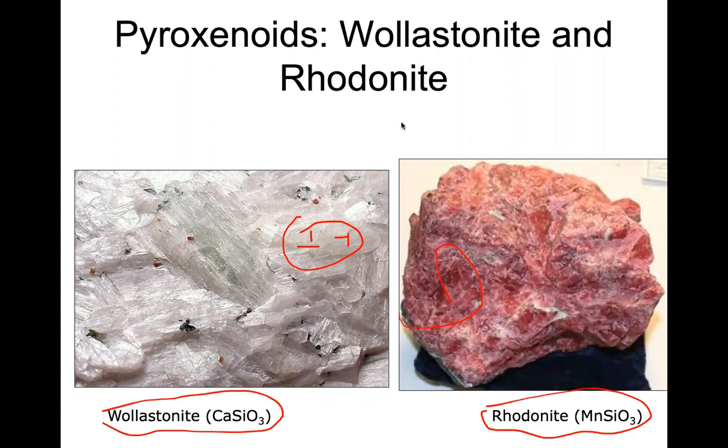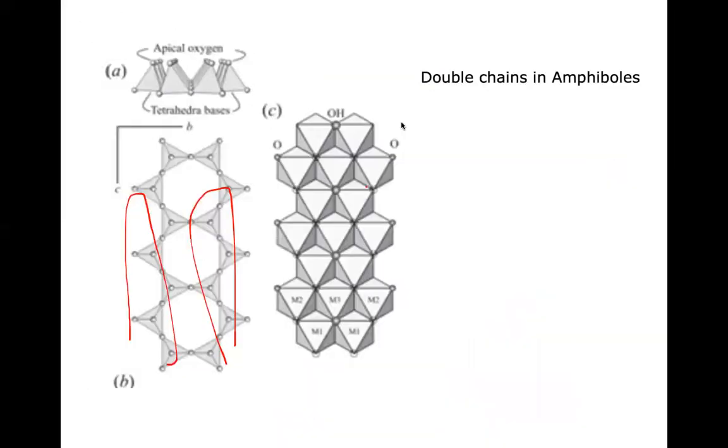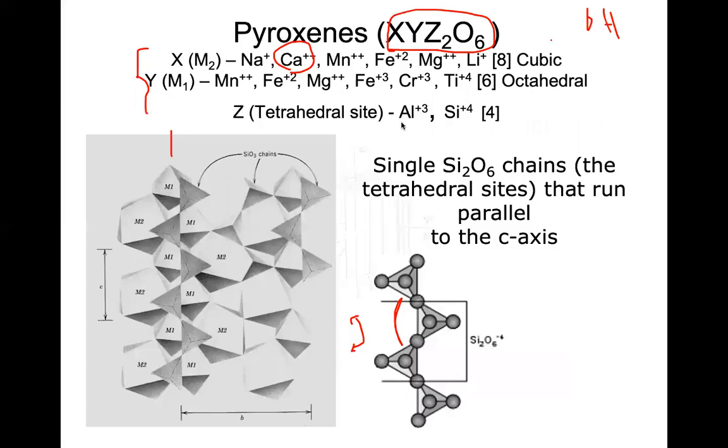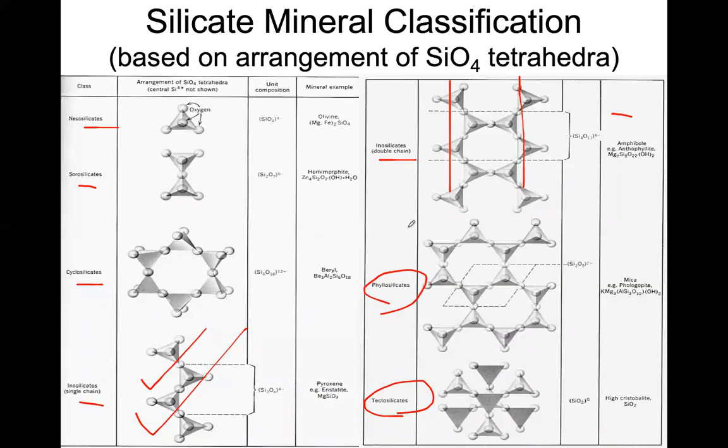Okay, so I will introduce the phyllosilicates also, the next group that we have to study. Yeah, this is the phyllosilicates. So what are the phyllosilicates? Mica, muscovite, phlogopite, biotite, all the mica group belong to phyllosilicates. So what's the special feature of these phyllosilicates?